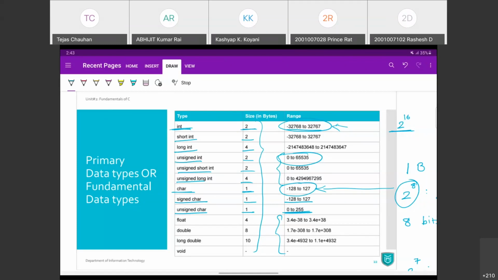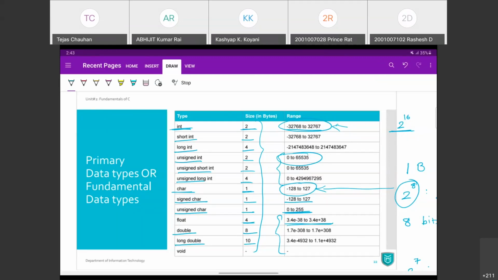Float is equivalent to long integer in size, but the difference is long integer is always going to have an integer number, no floating point. But float with the same size, 4 byte, will give you the floating point number. Now, if you want to go for a larger number, then you may go for double, 8 bytes. And more than that, you can have a long double, 10 bytes, 10 bytes to store a single number.